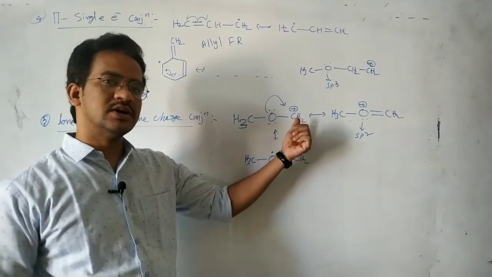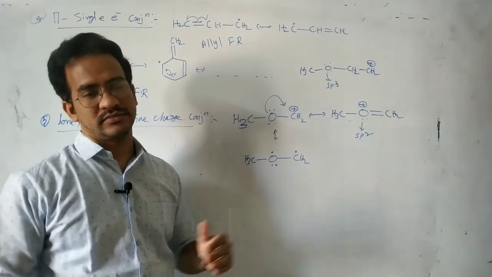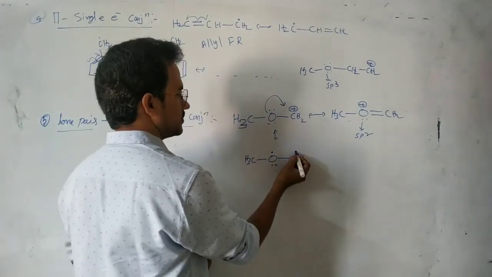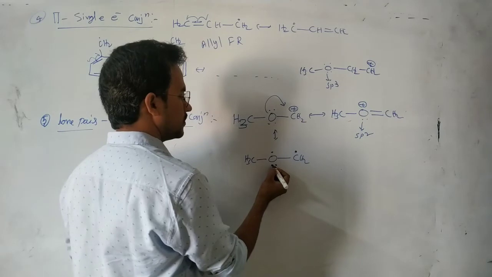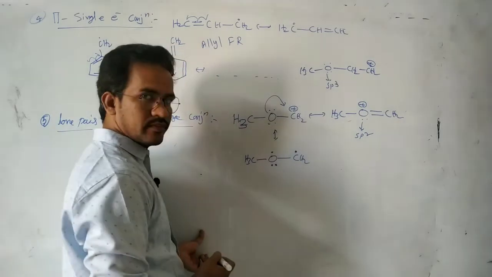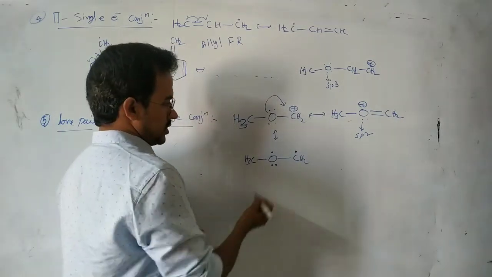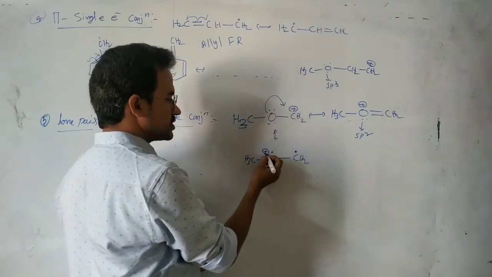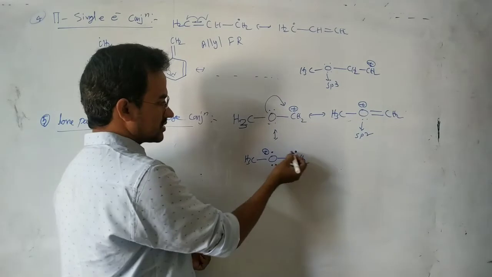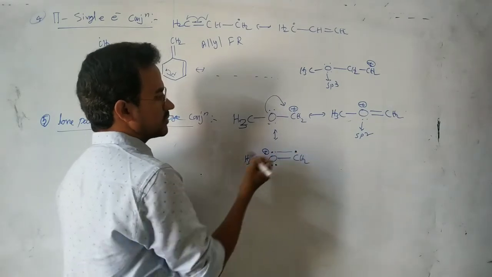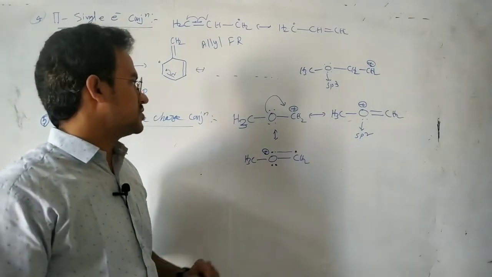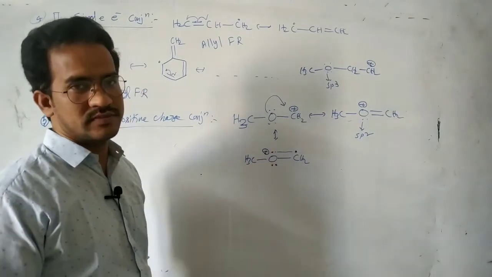By gaining an electron, that positively charged atom becomes neutral. Now this single electron, and this is the oxygen donor, so it carries a positive charge. Now oxygen single electron and carbon single electron form the pi bond. Then this is the structure. That is lone pair positive charge conjugation.